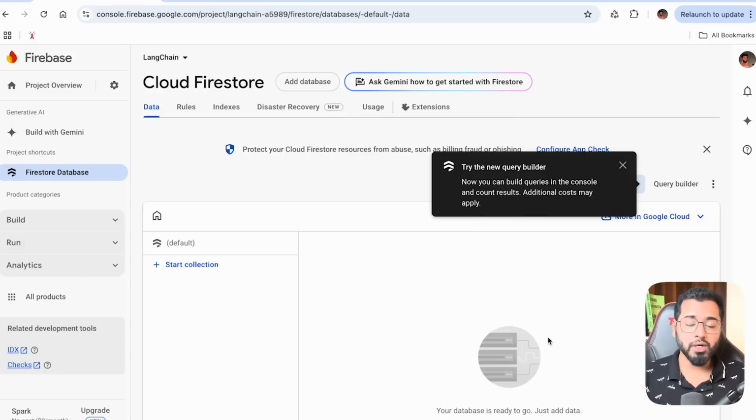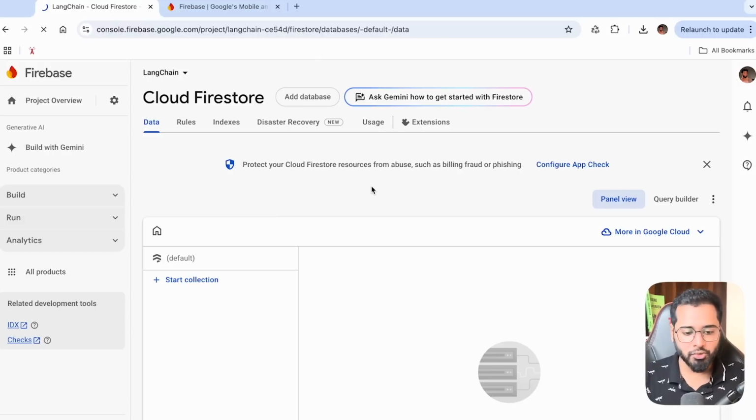If you haven't worked with Firestore before, it is basically just a document based NoSQL database. You have something called a collection. In this panel, you can have as many collections as you want. For example, we can have a collection called users, and each user document can in turn have a collection inside of it, let's say user messages. And each of those messages inside of the user messages is going to be what? You guessed it right.